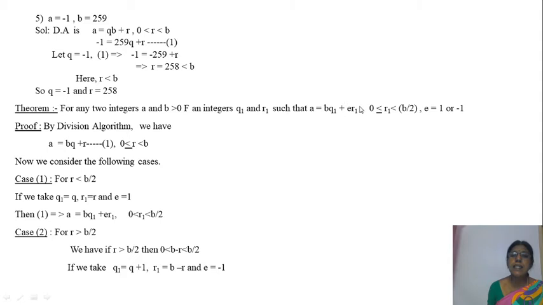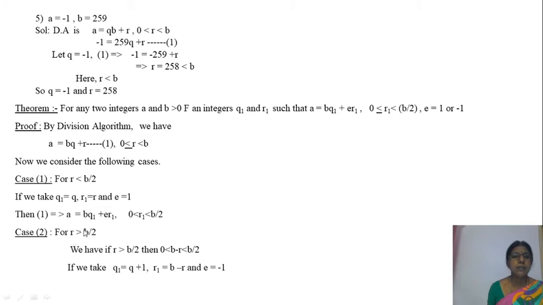Here the remainder is E R1. In this case, if R is greater than B by 2, E is minus 1, and R1 is B minus R. So this total E R1 is the remainder. For this case, especially R greater than B by 2, E R1 is minus 1 into B minus R. This is called the minimal remainder.